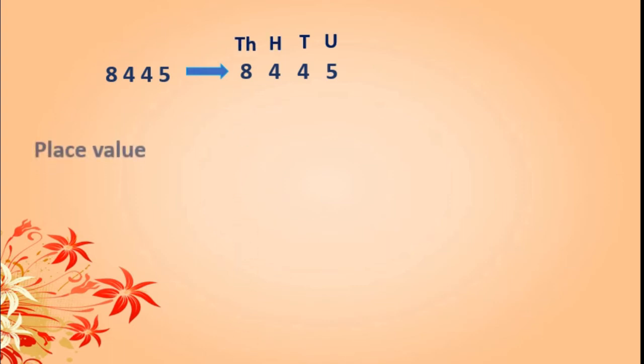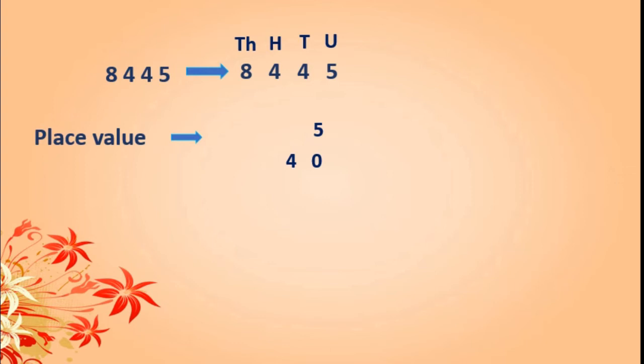Now, one more thing we will see about the numbers. Now, 8,445 is given. Now see here, I will write like this, and we will see first the places. Okay, these places we have seen now. Now we will write the place values of each number. We will start with the unit place. Okay, in the unit place 5 is there, means as it is. 5 is the place value of 5. Now in the tens place 4 is there, so the place value of 4 is 40. Like this you have to write.